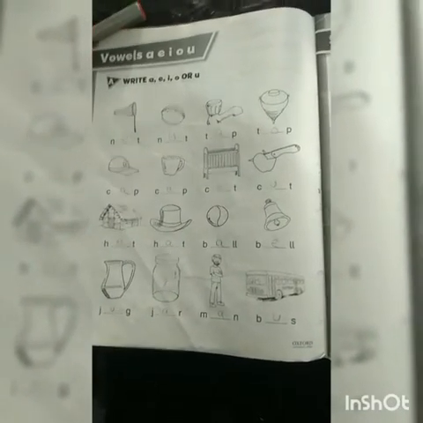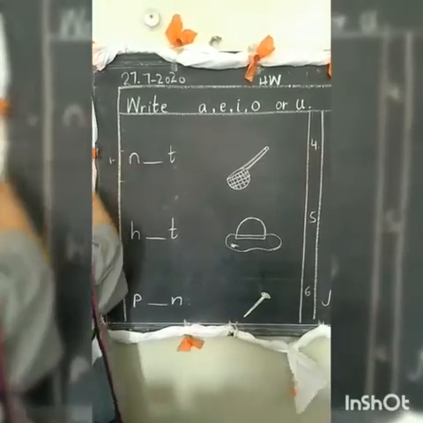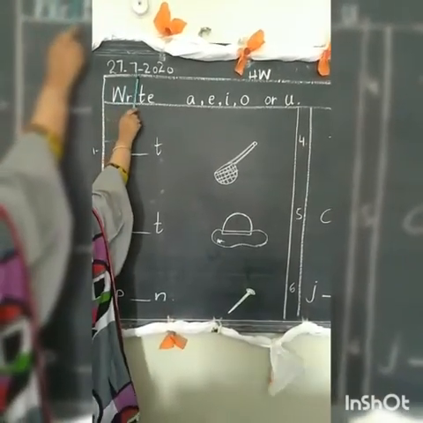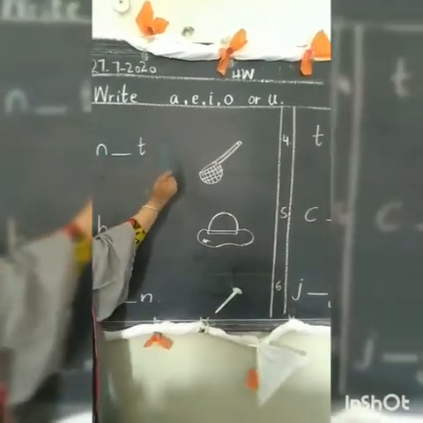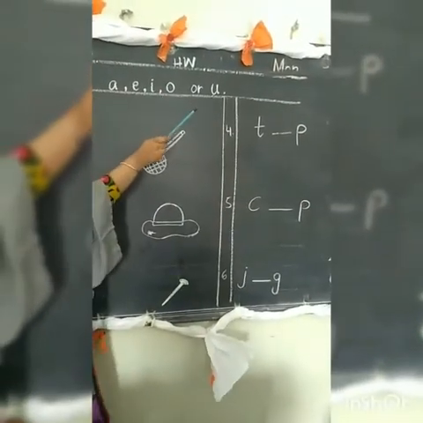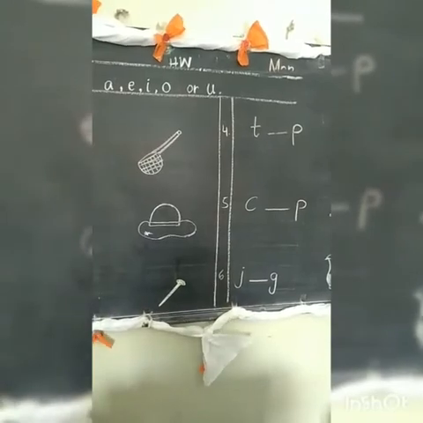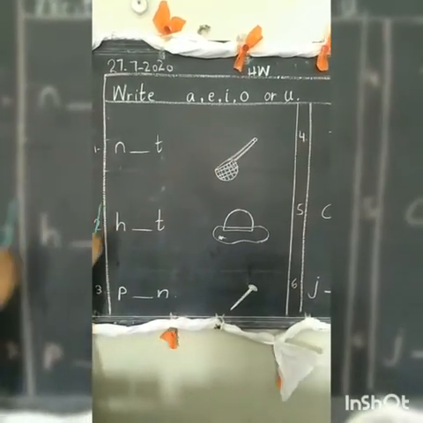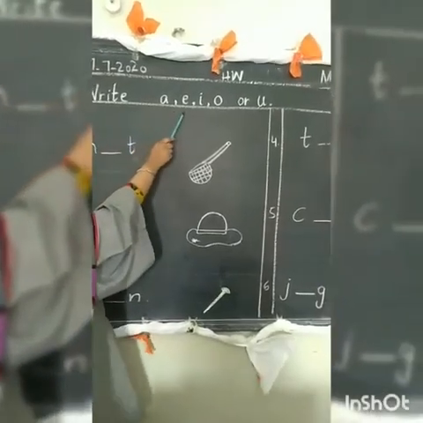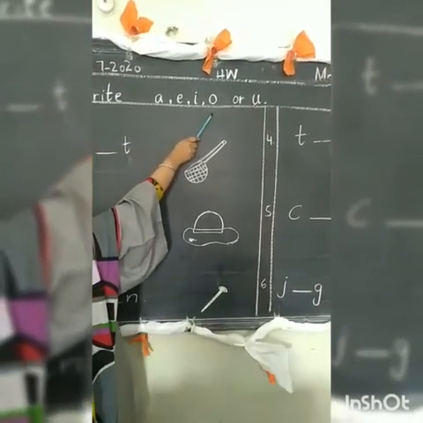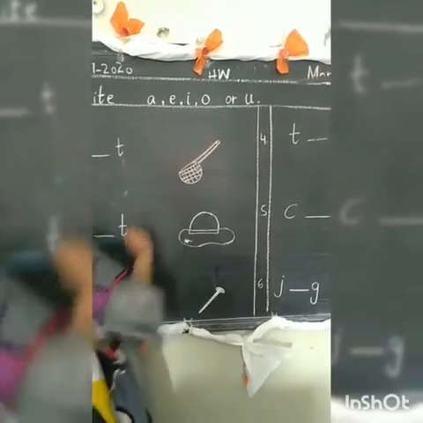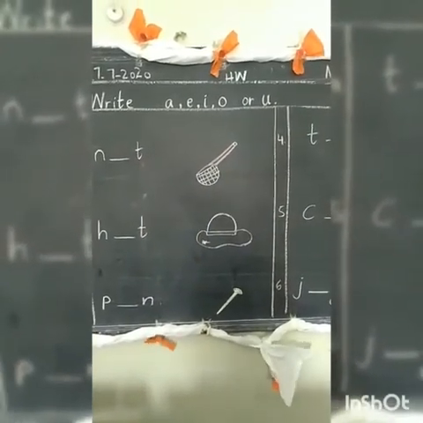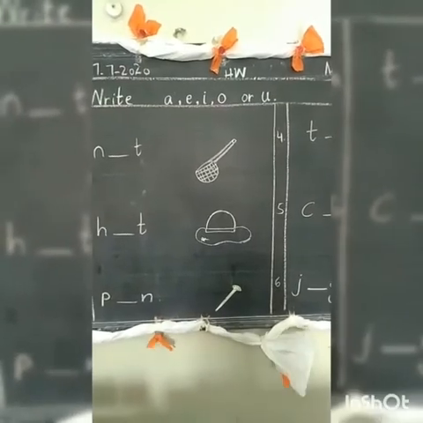Okay. Take out your homework copy and note your homework. Write the date at the top of the page. 27/7/2020. Then mention the homework. And then Monday. Okay. Now note your question. Write A, E, I, O or U.